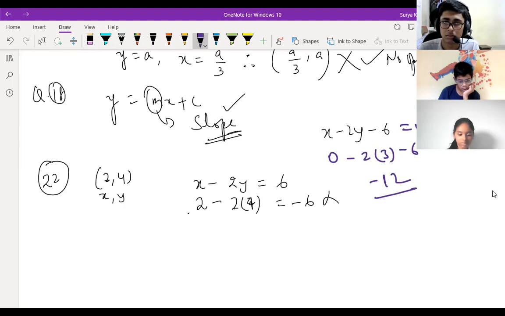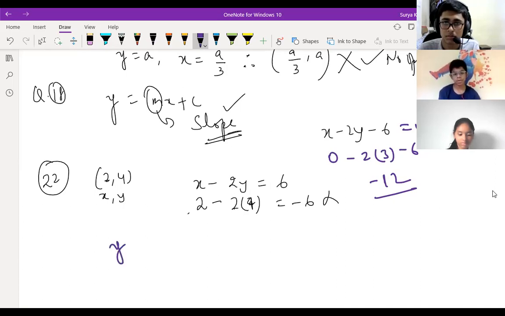Understood, Sir, now? I've sent you one more screenshot. I have a doubt in that also, sir. And I have a doubt in the 6th question, sir. It is about the square unit, sir.